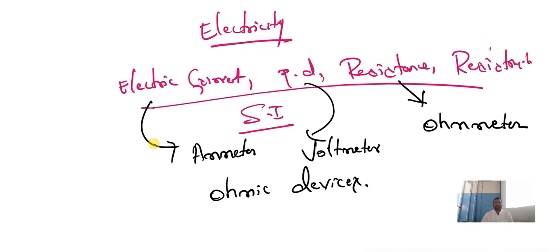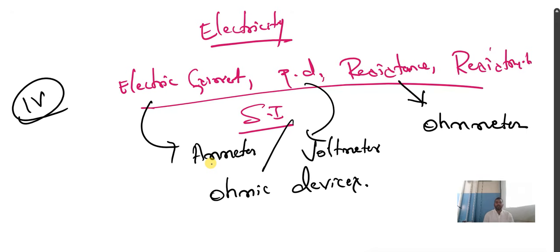So know what electric current is, its SI unit, potential difference, resistance, resistivity. And here they may ask you what is 1 volt. Understood? Ammeter, voltmeter. Sometimes they may ask you to write the difference between ammeter and voltmeter. So children, kindly go through those questions.